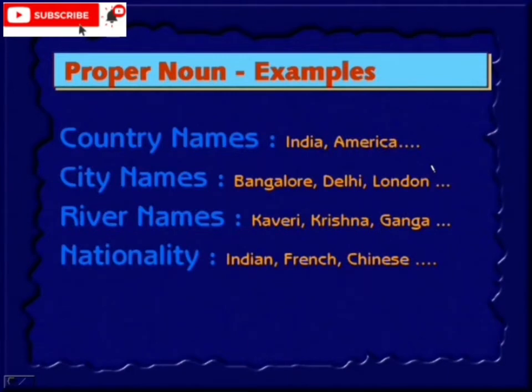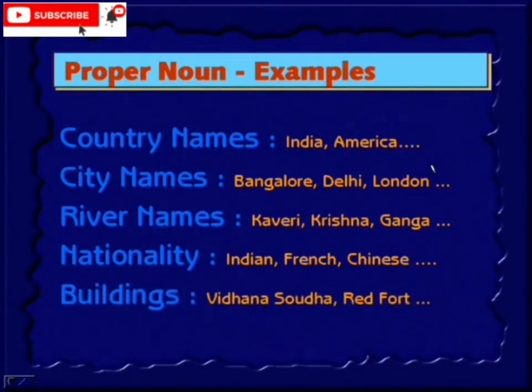Nationality: Indian, French, Chinese. Like that, all the nationalities. They all come under proper noun. Buildings: Vidhan Soudha, Red Fort. So this is a particular building name, Taj Mahal. They all come under proper noun.